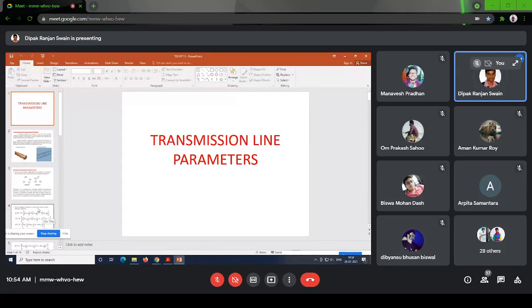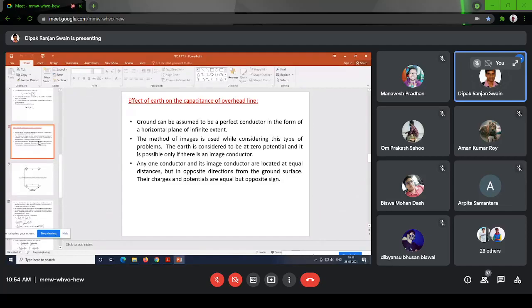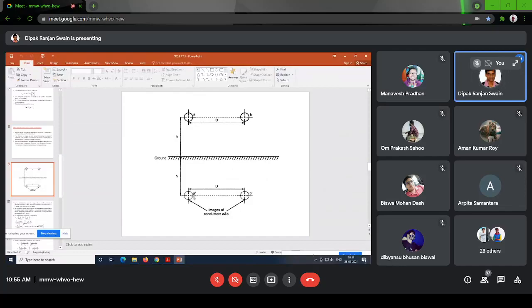Now after that, as we are going through the capacitor, let us go to this part, that means capacitance with respect to earth. That is called the earth effect of the capacitance on the overhead line. So ground is assumed to be at zero potential and the conductor is at a higher potential. To take that effect into account, we assume the circuit like this. This is the ground. This is the conductor which is present. So we assume a pseudo conductor below the ground which is having a negative potential of that one, so that this ground is at zero, that means opposite of this one.